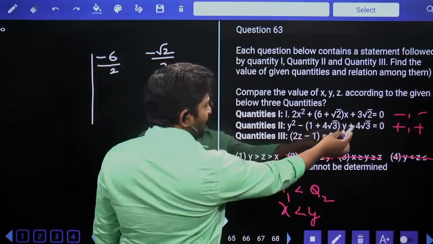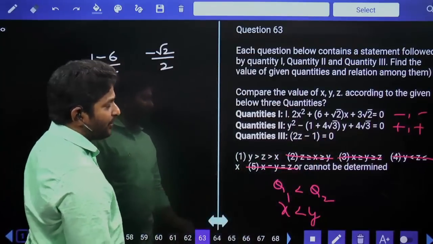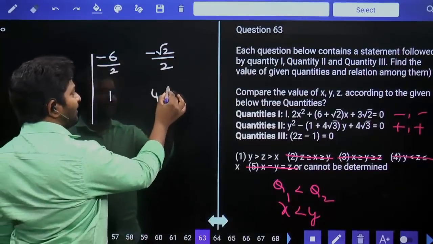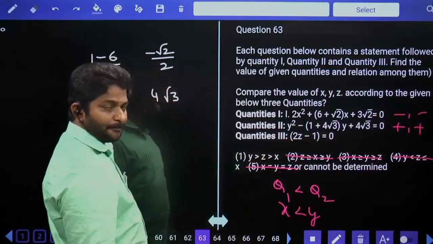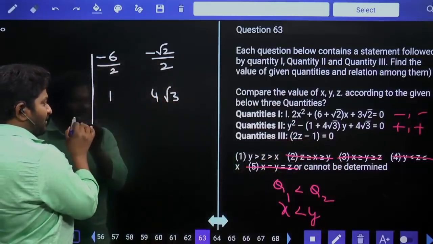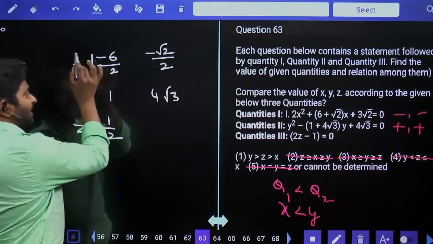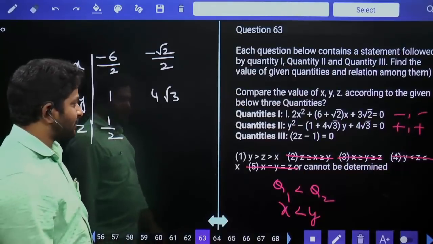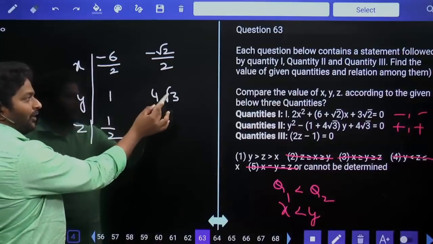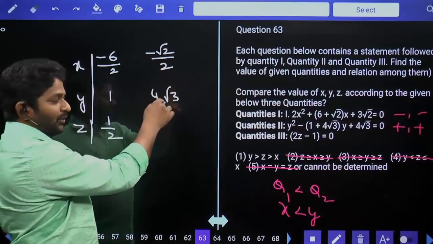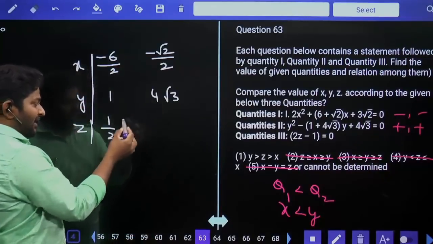Otherwise, for Y, our values are 1 and then 4 root 3. 2z minus 1 is equal to 0, Z is equal to 1 by 2. This is Z and this is Y and it is X. We have to calculate all the values. 1 is definitely more than 1 by 2. 4 into root 3, that is 4 into 1.732, will be more than 6 something. So Y is greater than Z.